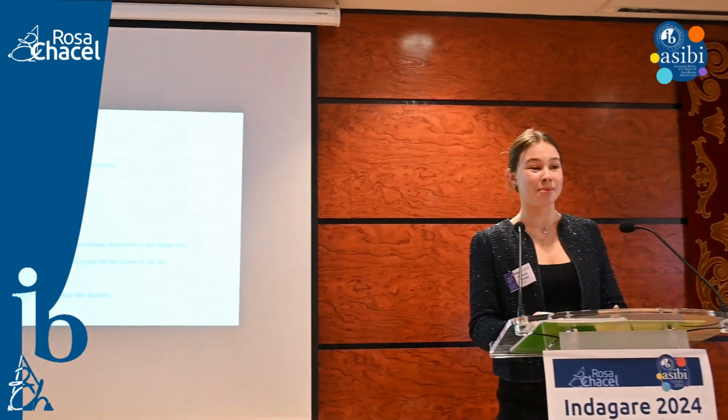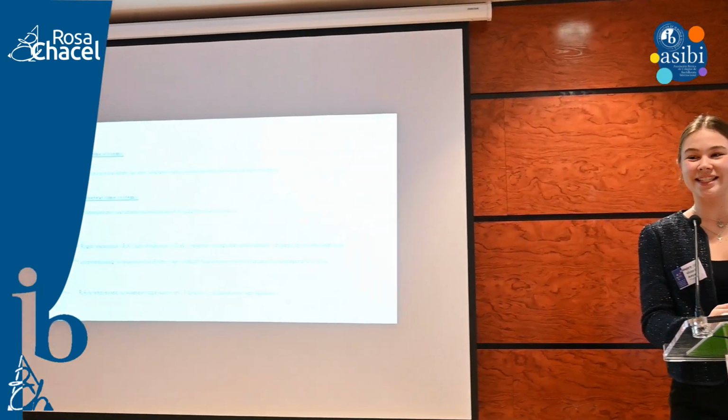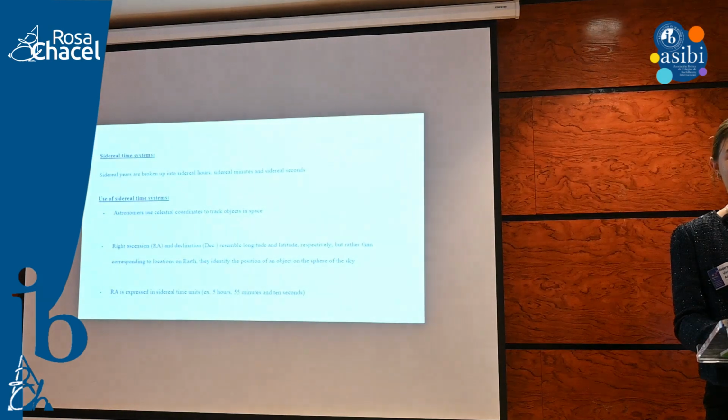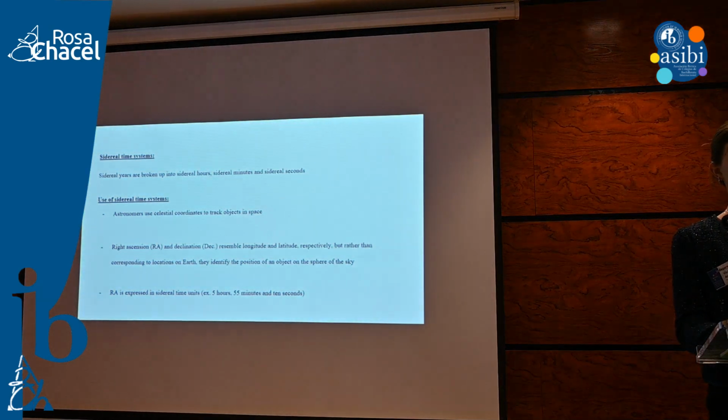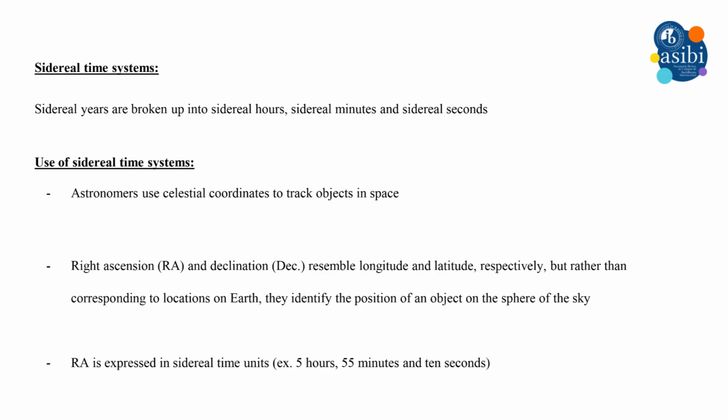So sidereal time systems have the exact same thing. In a sidereal time year, you have 366 days. Exactly like in the quantitation paradox, you have that one extra revolution that is needed to account for those external angles that otherwise in a solar year are accounted for daily by 1 degree. So they're used to track celestial bodies in space. There is a similar idea of longitude and latitude like we use on the globe, but for space, which is right ascension and declination, and they're measured in sidereal time units, right?